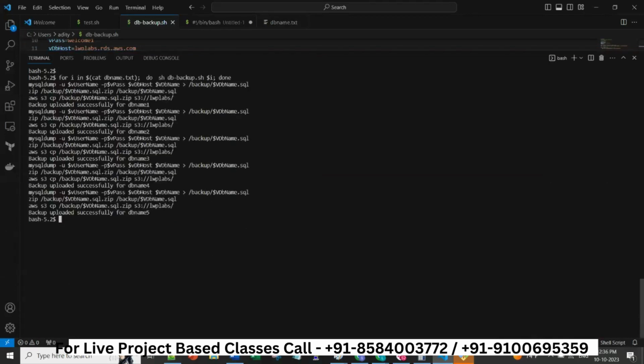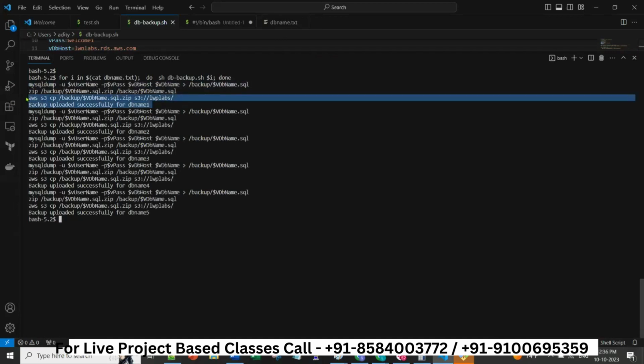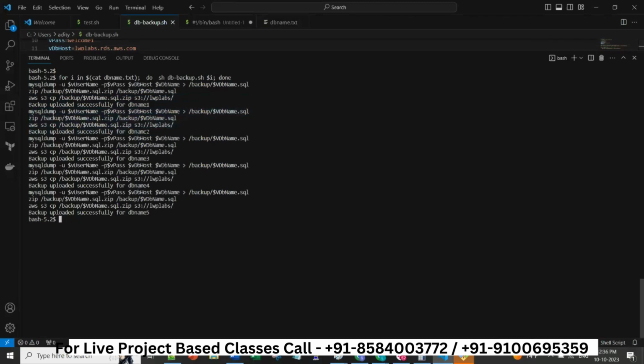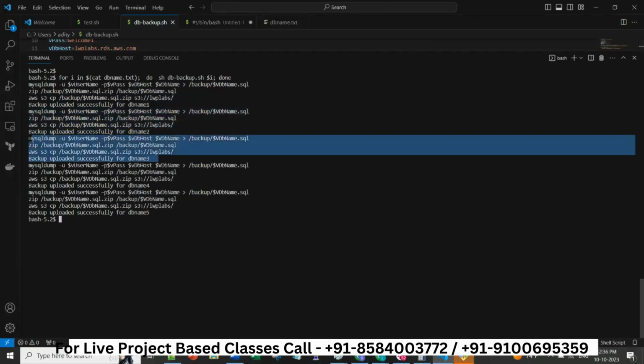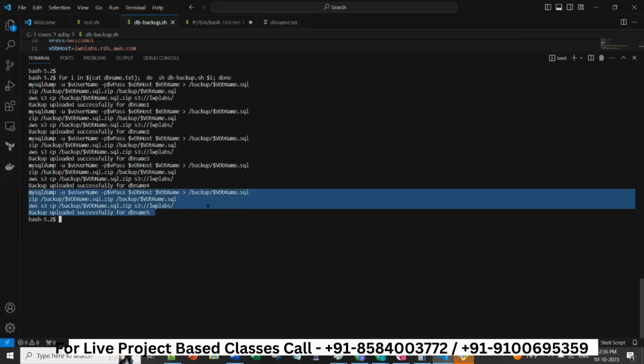So here you see 5 times it is running. It is running this command, backup successfully. Then again it is running the another command, db name 2. Again it will run for the third command, which is your db name 3. Then fourth, then fifth. There is no error. It will do the task. So this is how we can take the 5 database backup at once.